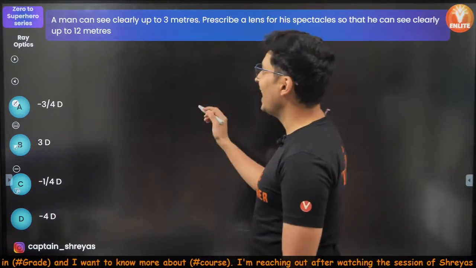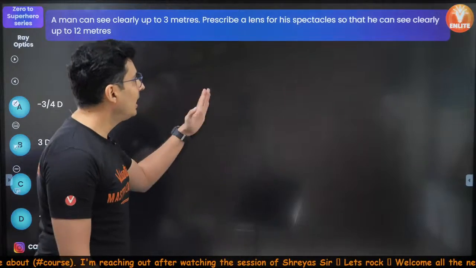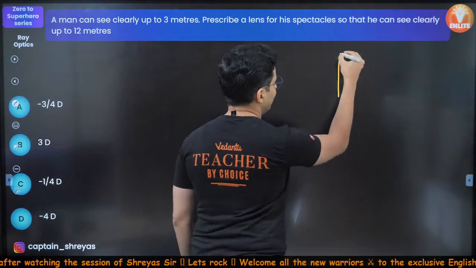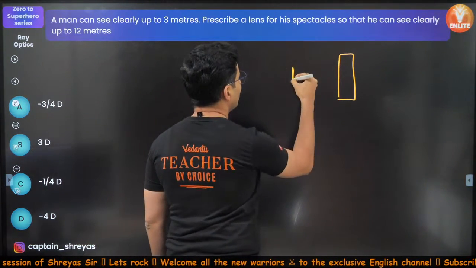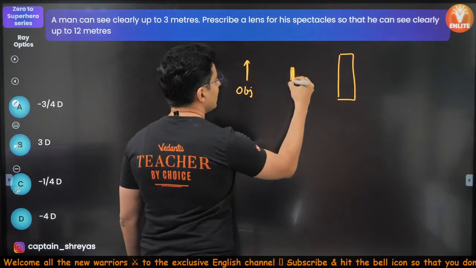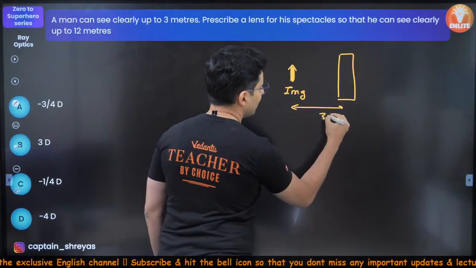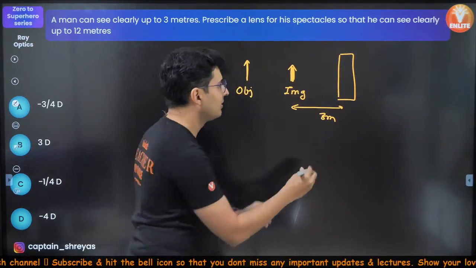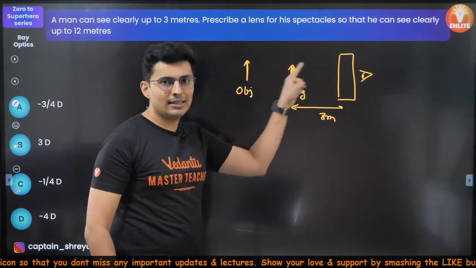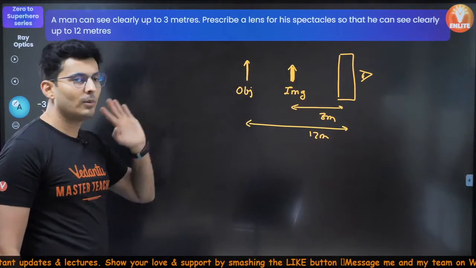Okay, so a man can see clearly up to 3 meters, but you want to prescribe him some lens so that he can see up to 12 meters. So imagine some lens. If you put an object over here, the image should be formed at 3 meters because he cannot see beyond 3 meters. This is his eye. Even with that correction, if the image is formed here, then he can see it. So this object which is at 12 meters, the image should be formed at 3 meters.